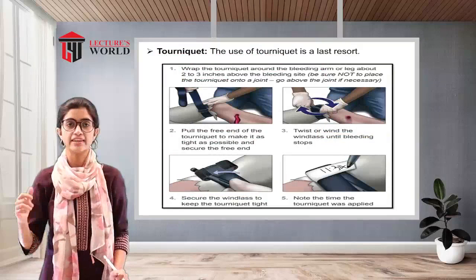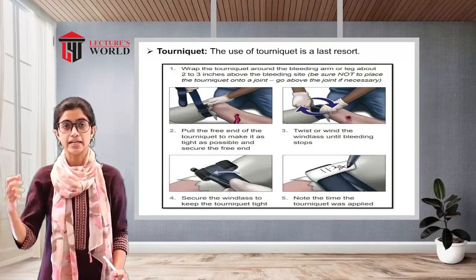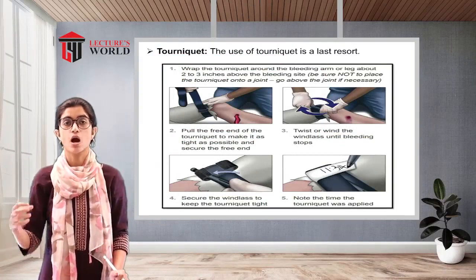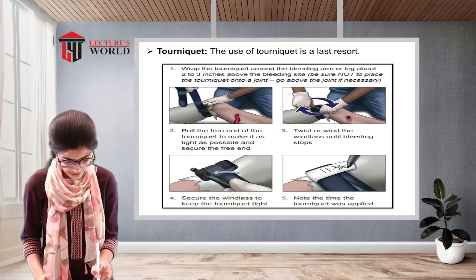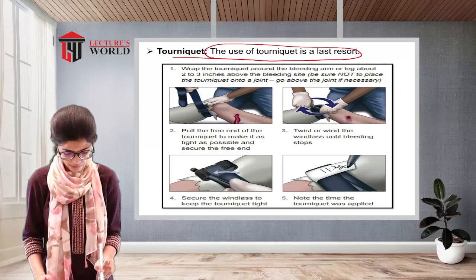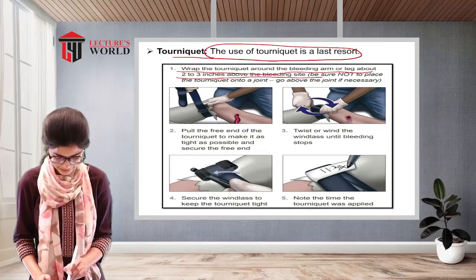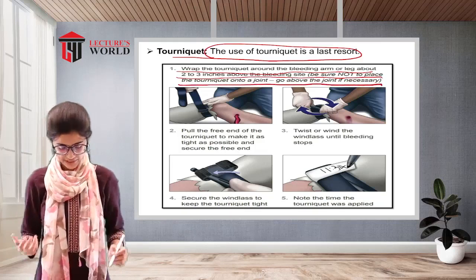Now, if nothing works, that is, the splinting has not worked, the cold application has not worked, or the pressure points have not worked, then the tourniquet has to be used. The tourniquet is the last resort. Wrap the tourniquet around the bleeding arm or leg about 2 to 3 inches above the bleeding site. Be sure not to place the tourniquet onto a joint. Go above the joint if necessary.